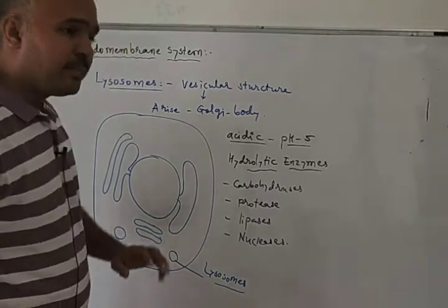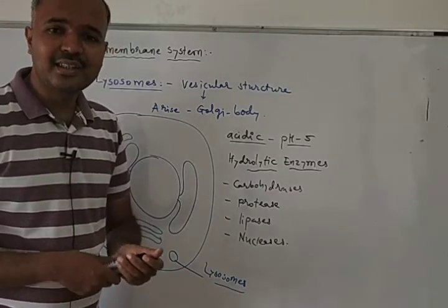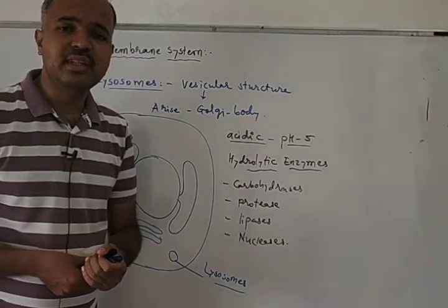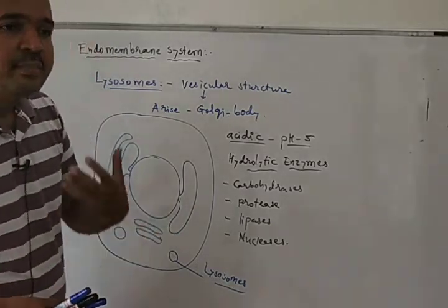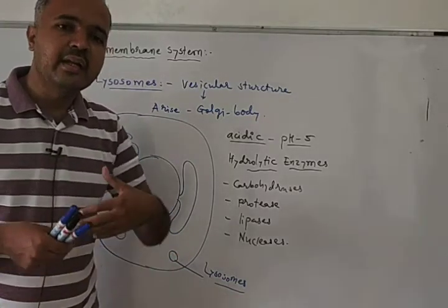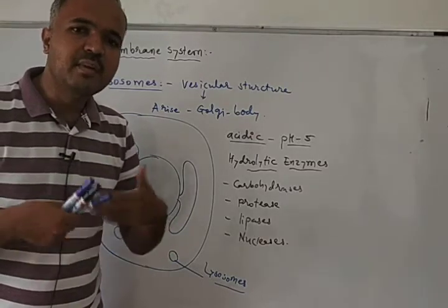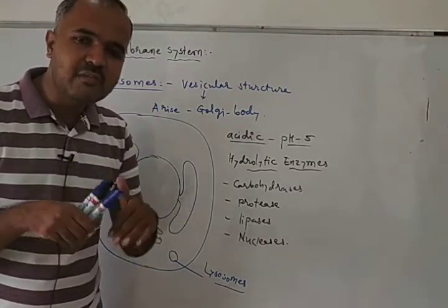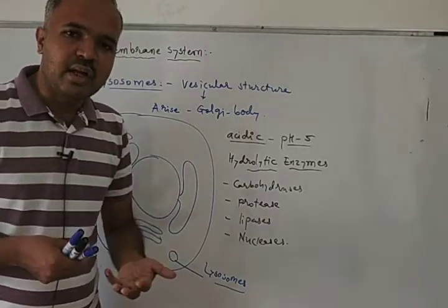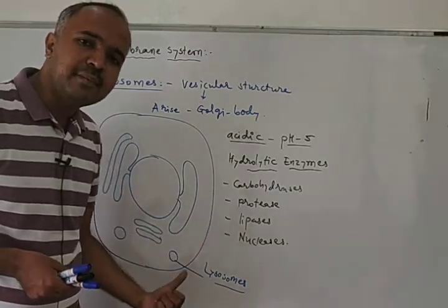Okay, and lysosomes also work as suicidal bags. You must have heard this term in standard 8 or 9. Lysosomes also work as suicidal bags. See, whenever the cell gets aged and some organelles are worn out, they also become aged. The organelles within the cell will also become aged, and those organelles need to be destroyed. And they will be destroyed with the help of the lysosome.